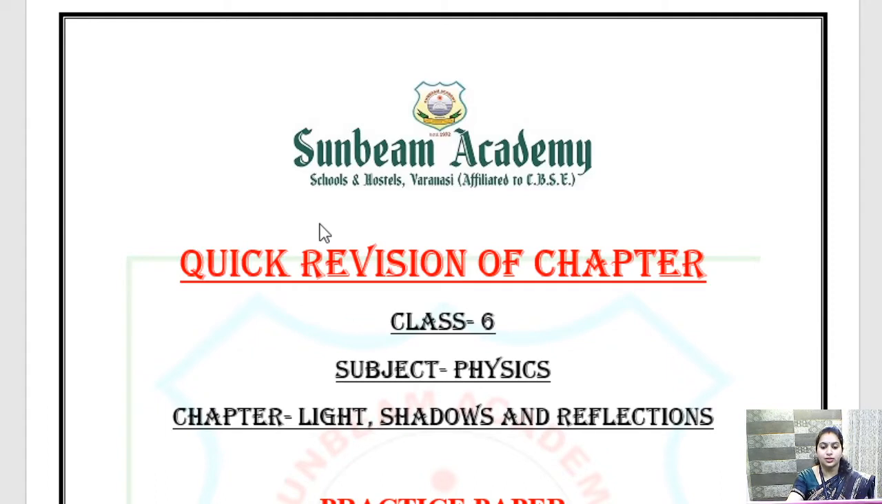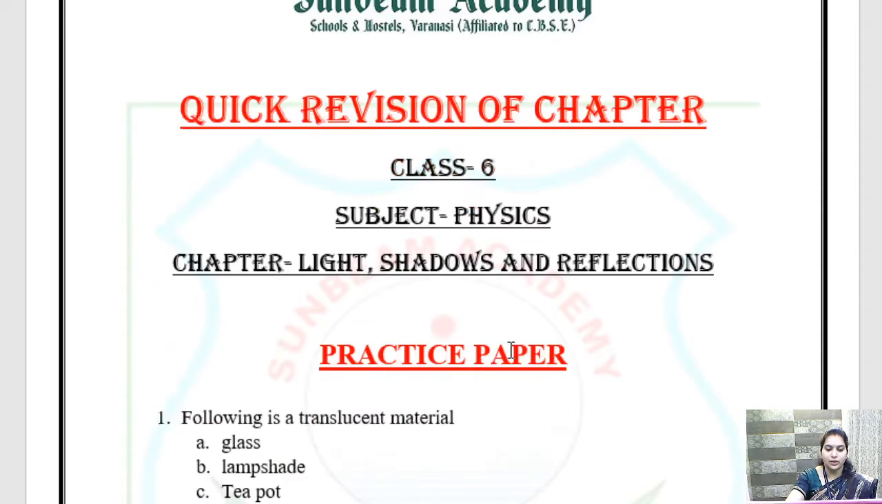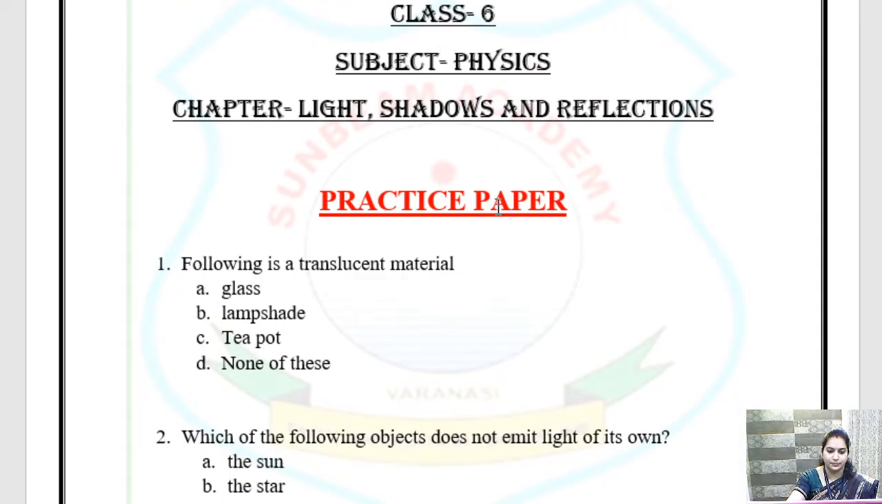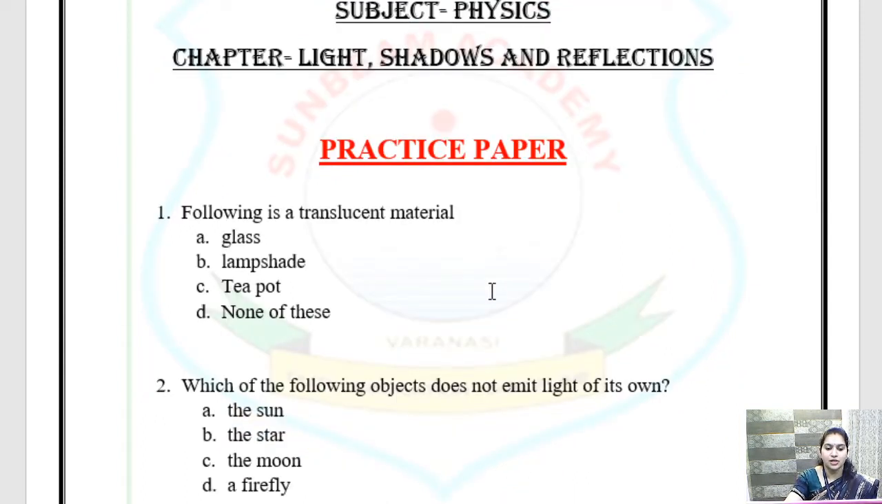We'll do a quick revision of the chapter. We have 13 questions from different topics of the chapter. We'll discuss them one by one and revise the chapter. Children, be ready with your pencil and rough notebook. I'll ask you the question and then we'll revise it. Question number 1. Is everybody ready?